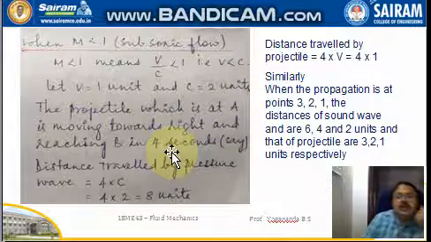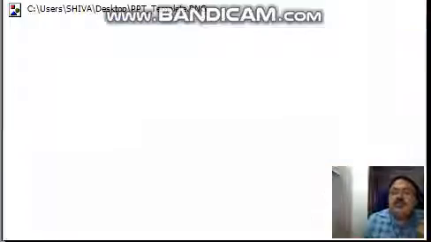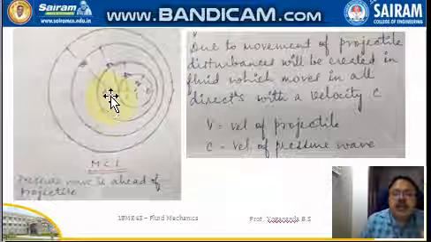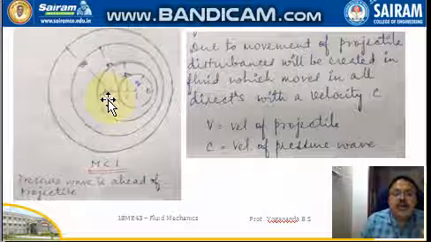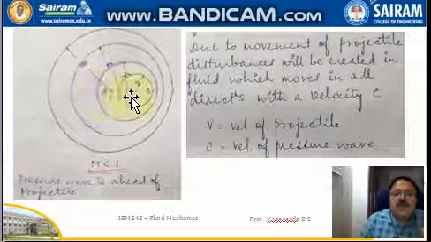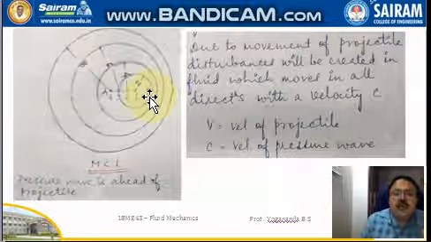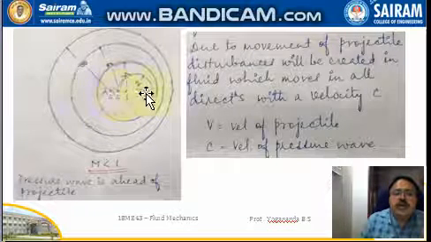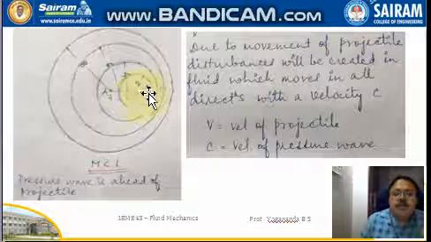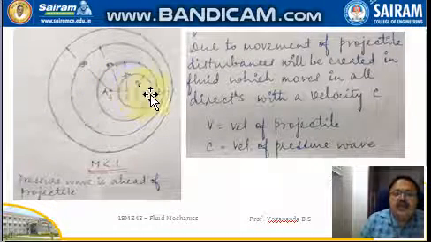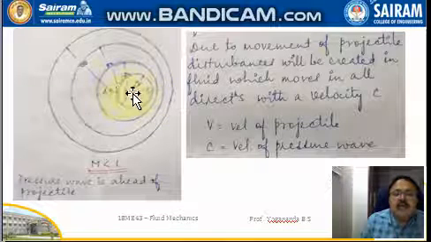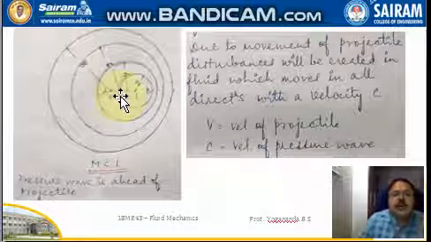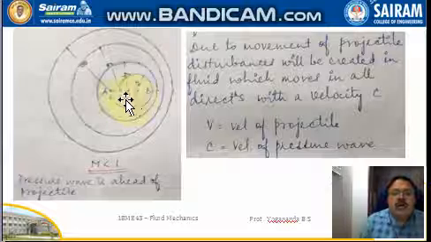Now the projectile is at A. We take that the projectile is moving from point A, from left to right, and reaching point B. So the origin is A and the destination is B. In between, we are taking 4 points from A to B. Each point is covered in a time of 1 second.